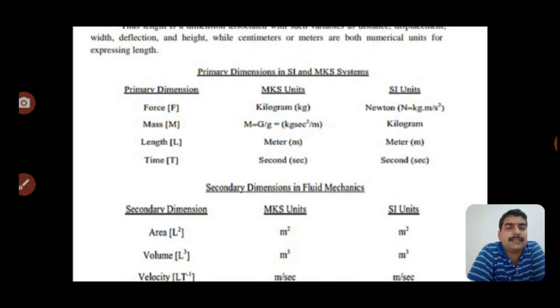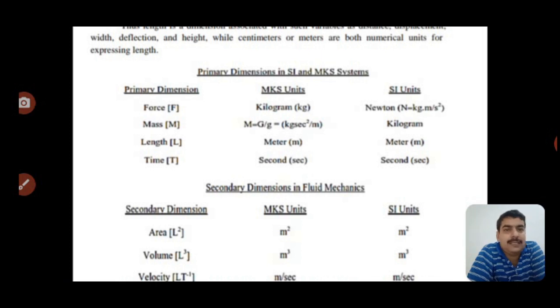SI is the standard international system and MKS is the meter kilogram second system. The primary dimensions are force, mass, length, and time, notated as capital F, M, L, T. In MKS units, mass is in kilogram second square per meter, length in meter, time in second.